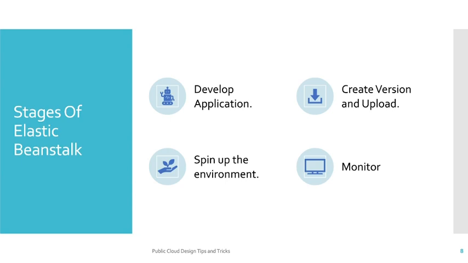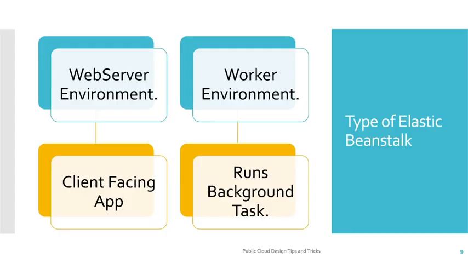So if we try to understand the stages of Elastic Beanstalk, then a developer has to develop an application. You have to write your code, you have to create your Java application or Ruby application, you have to create the jar file, then you have to create a version and upload it in AWS Elastic Beanstalk. Once you upload your version, then Beanstalk will spin up your environment based on the ask that has been provided by you. And once the environment is spun up, then your application will be deployed. And you can monitor it with the services which have been provided by AWS.